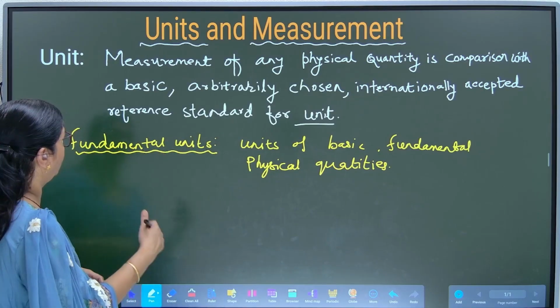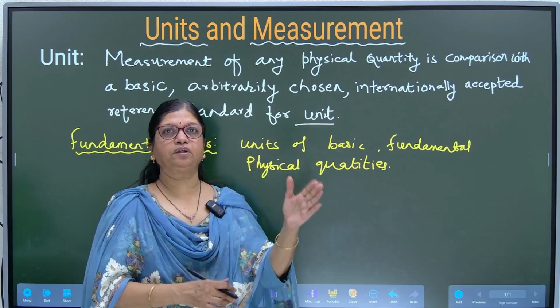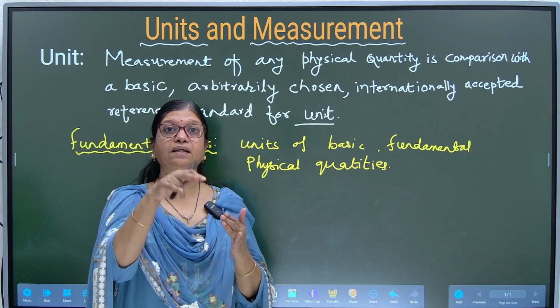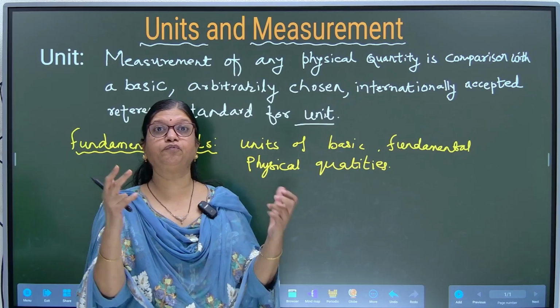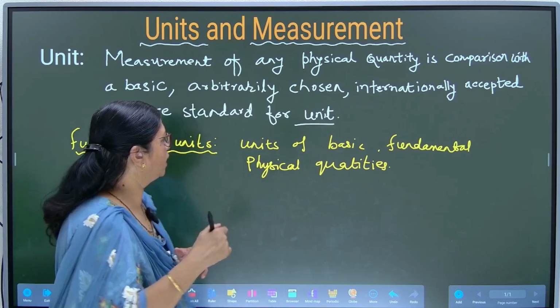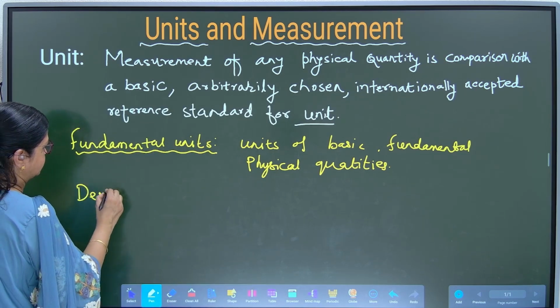Fine. Now, using these fundamental units of the basic physical quantities, we will derive or form the units of other physical quantities. So, what are those called? Derived units.